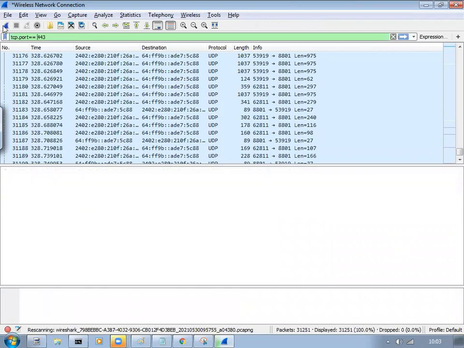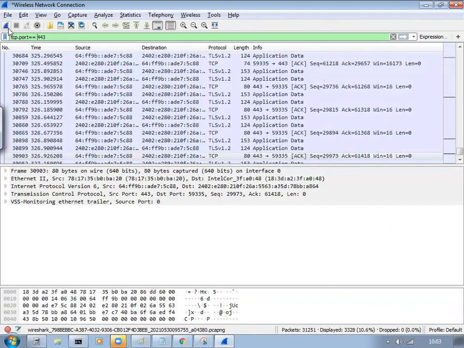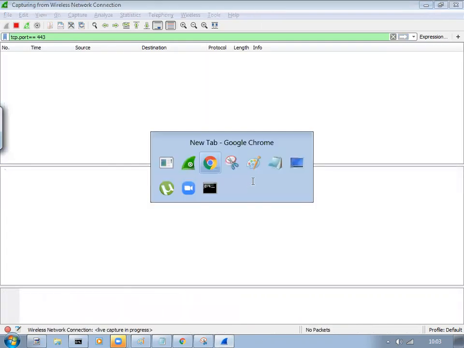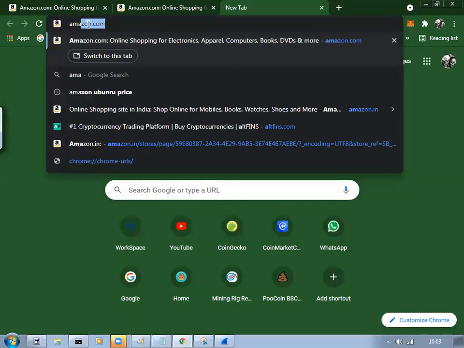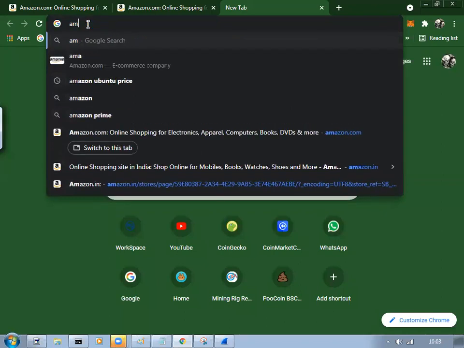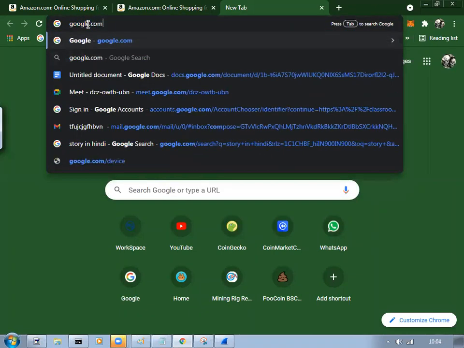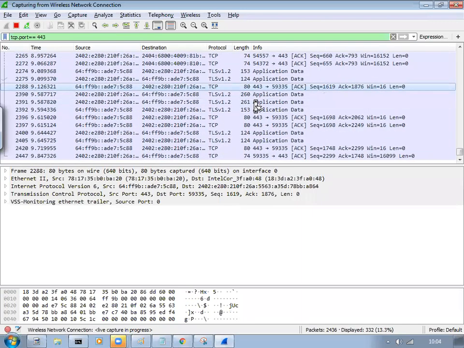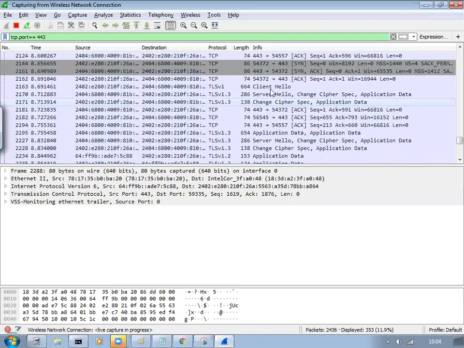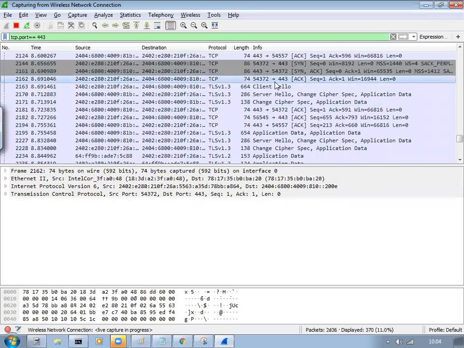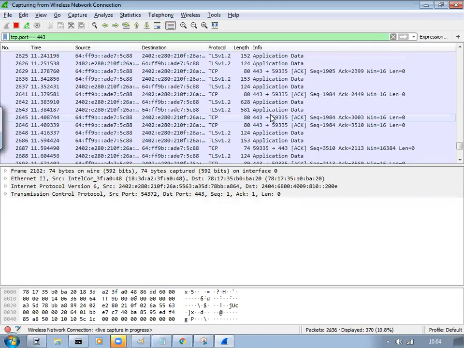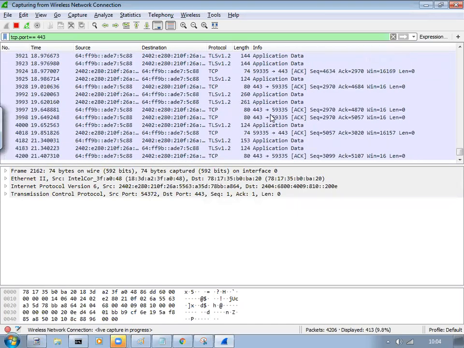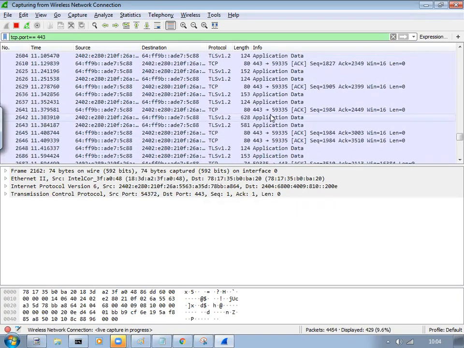When I say continue without saving, and then google.com will do. See here, this website's related traffic, where it is going, how it is going, all that information you will also come to know. I have filtered only the website traffic that went to Google.